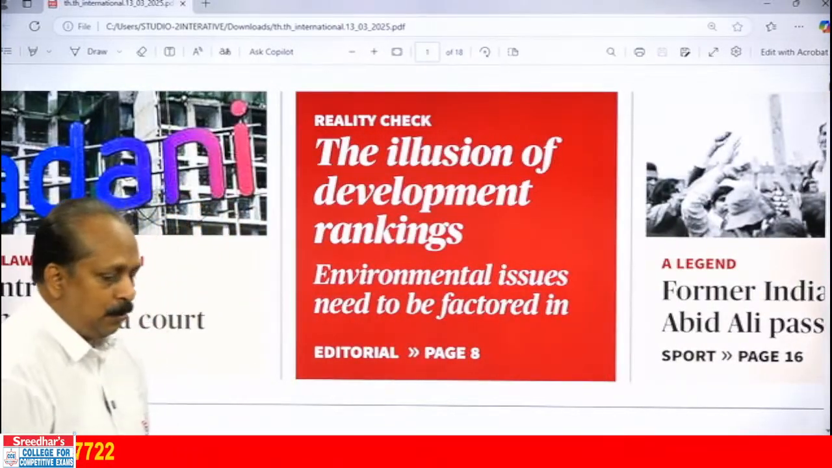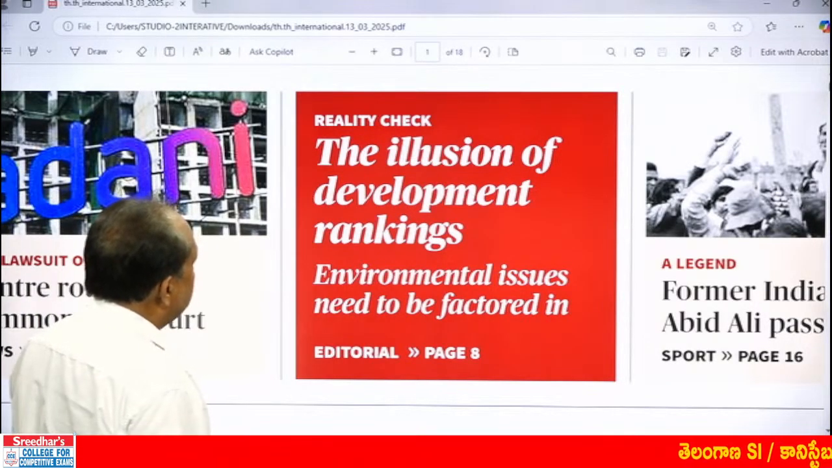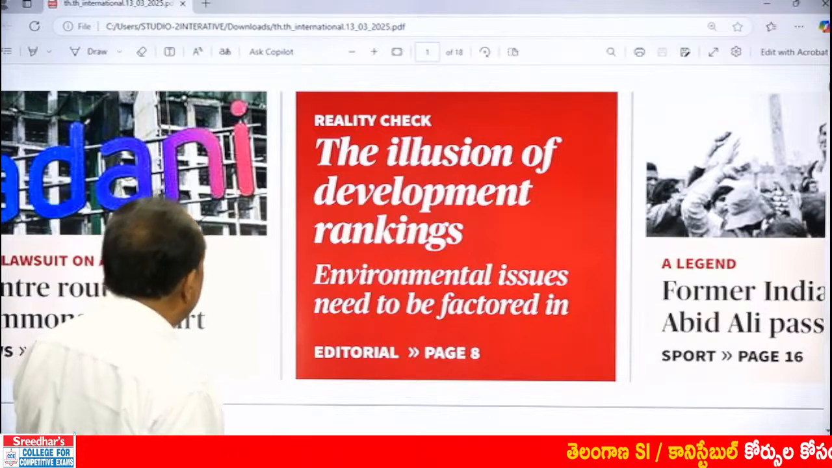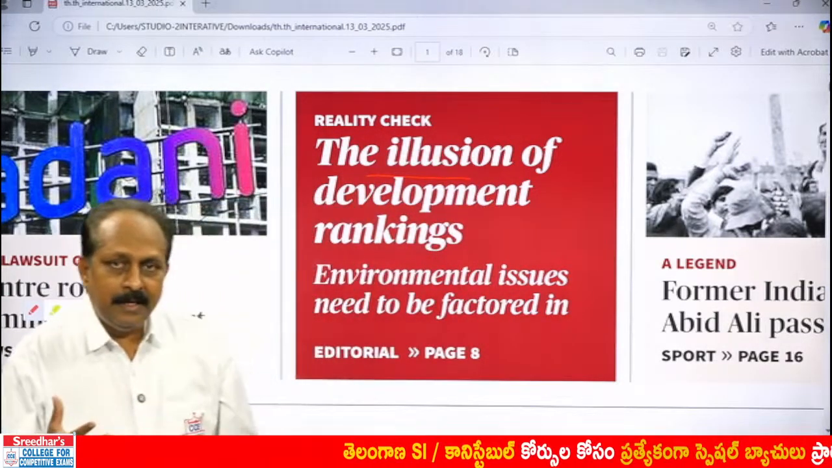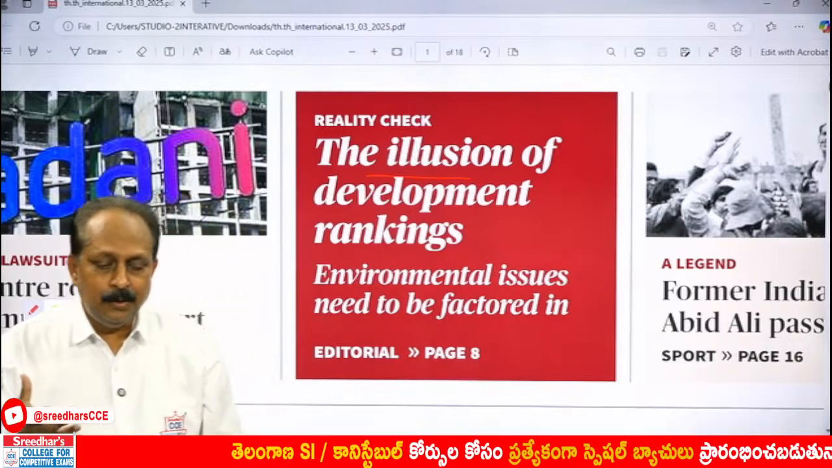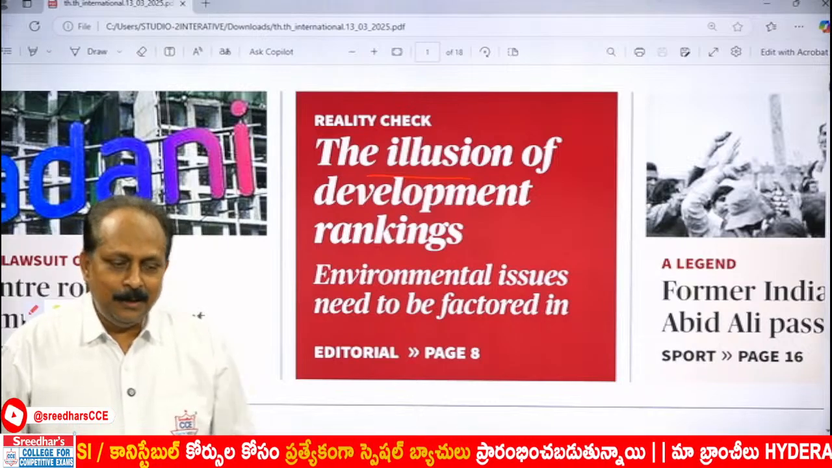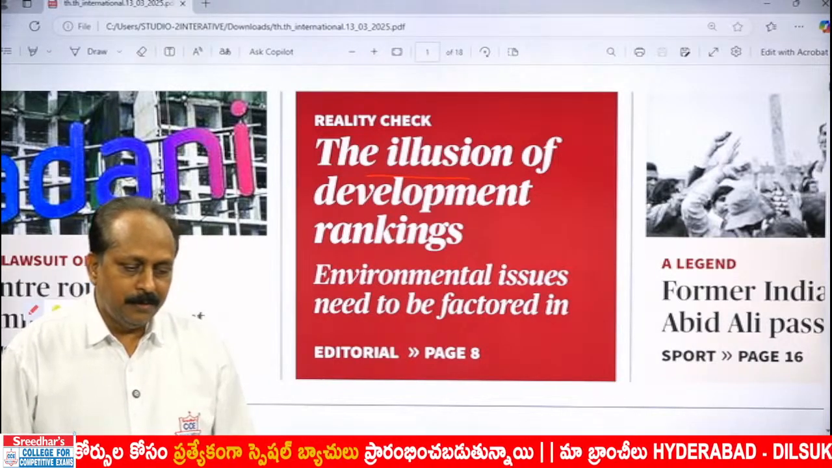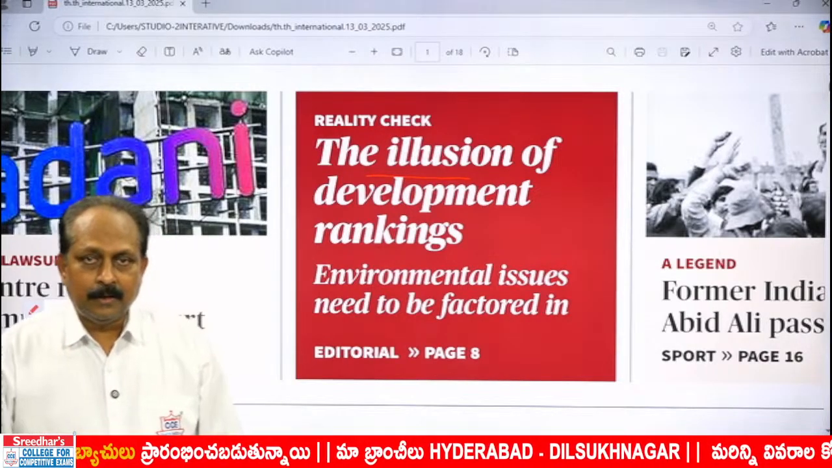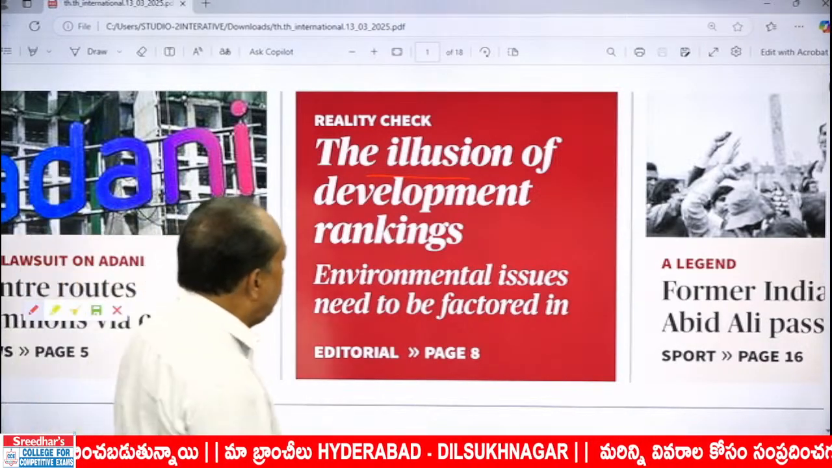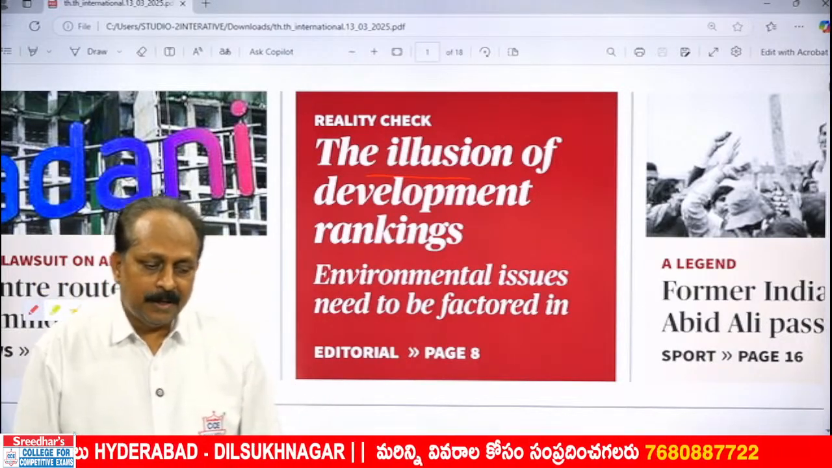Coming to the one in red backdrop, white letters: reality check, the illusion of development rankings. There is one word again, illusion. Illusion means imagination. You imagine something, that is known as illusion. The word illusion also goes with magic. Magic is nothing but illusion. You can also think of deception, mirage. But they have other uses, they go with other connotations and contexts. You think something is real, but it is not real.